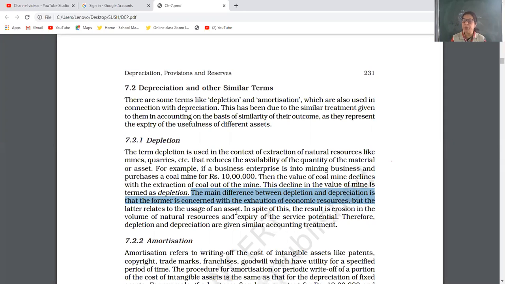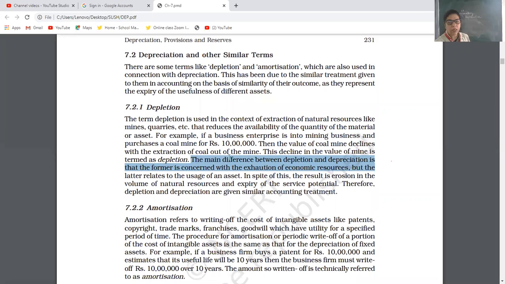Even if you are not using it, by passage of time the value of a fixed asset goes down. So the main difference between depletion and depreciation is that the former is concerned with exhaustion of economic resources, but the latter is related to the usage of an asset.